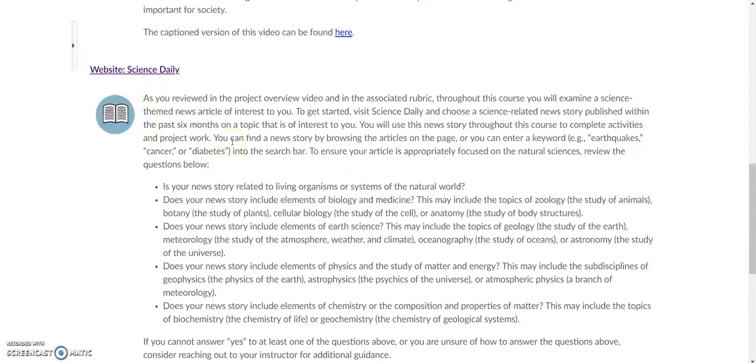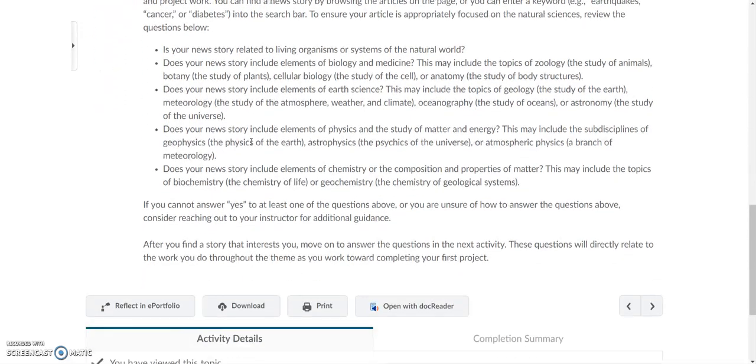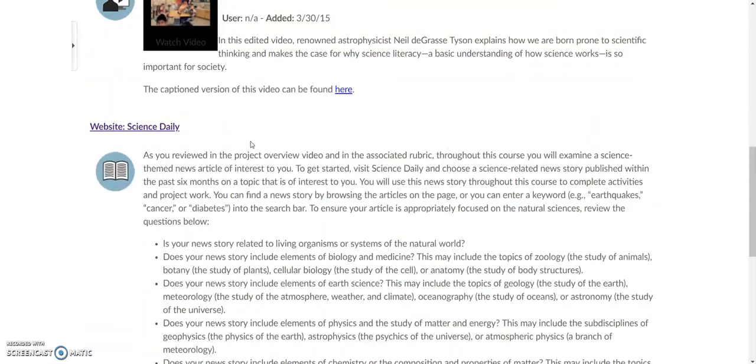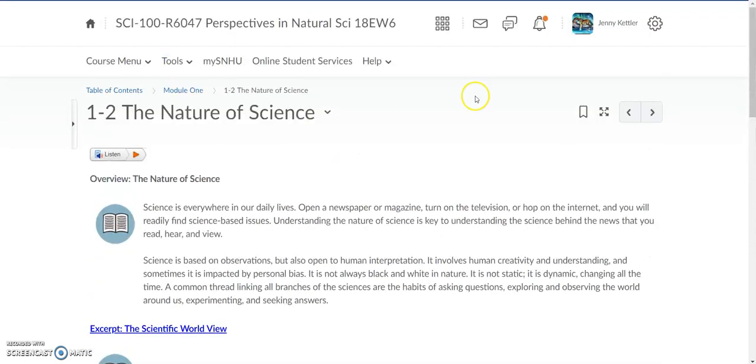You're going to select a natural science article that was published within the past 6 months on a topic that hopefully is of interest to you. You're going to use this story throughout the whole term. So you definitely want to make sure it's something that you are interested in, if you can.